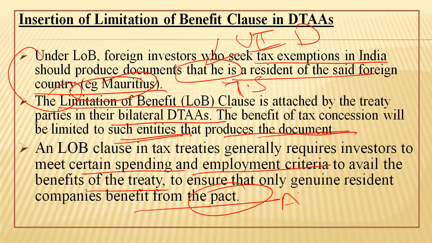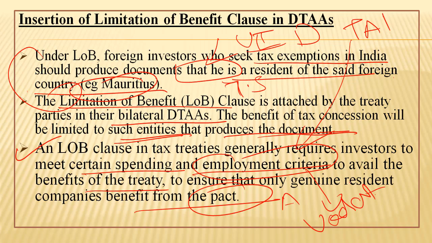Now if we dwell upon this last point, they are saying in case the company is coming via the Singapore or Mauritius route or the tax haven route, they have to fulfill this employment criteria. If Vodafone is coming via Netherlands, do come, you are most welcome, but at least give certain employment to our local people. That is the requirement over here. So we are balancing this investment in one way or the other. At least you provide the employment or you pay the tax to the government of India.